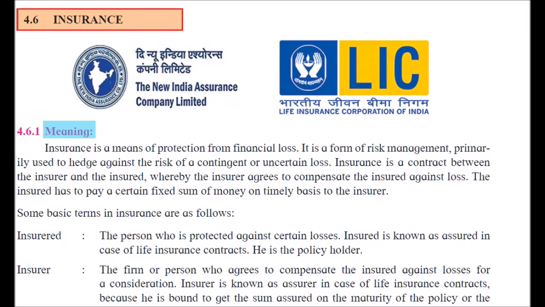The company assuring in the contract of insurance to compensate is known as an insurer, while the person to whom such assurance is given is known as an insured. In this contract, the insurer is bound to compensate for the specific loss to the insured, who in consideration of which pays insurance premium.